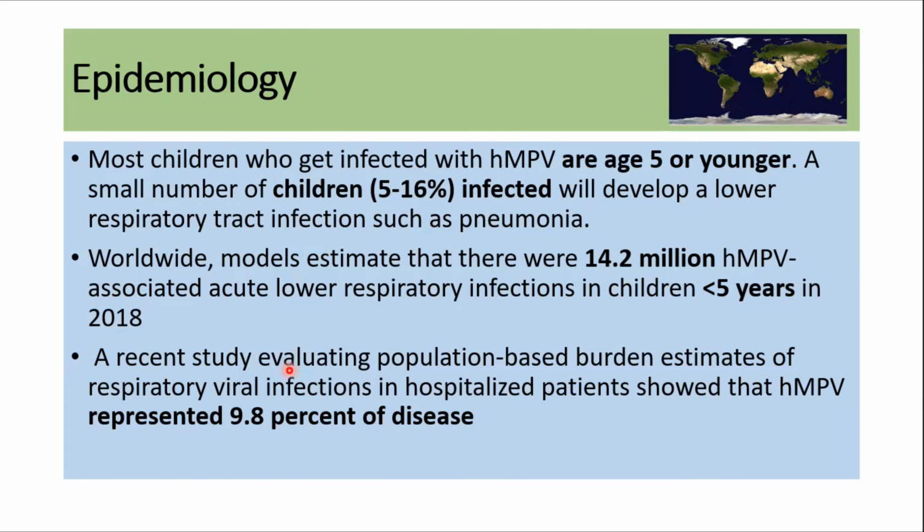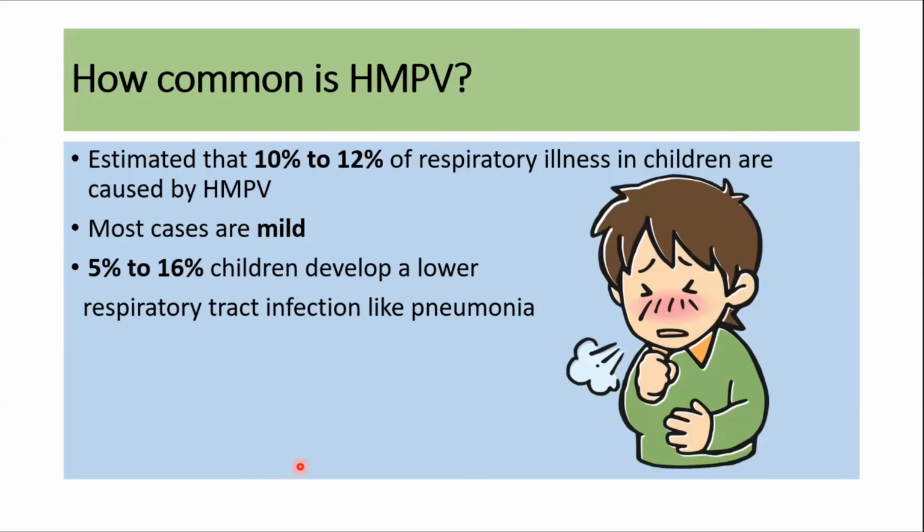Similarly, a recent study evaluating population-based burden estimates of respiratory viral infection showed that human metapneumovirus represented 9.8% of the disease. So, how common is human metapneumovirus infection? It is estimated that 10 to 12% of the respiratory illness in children are caused by human metapneumovirus, and most of the cases are mild. 5 to 16% of the children develop a lower respiratory tract infection like pneumonia.